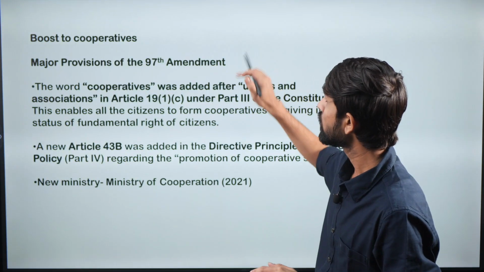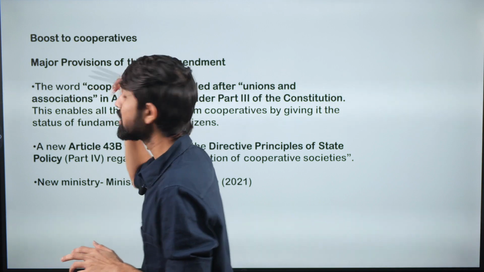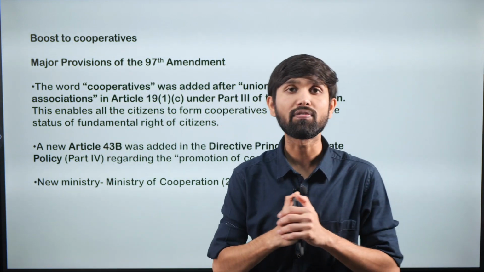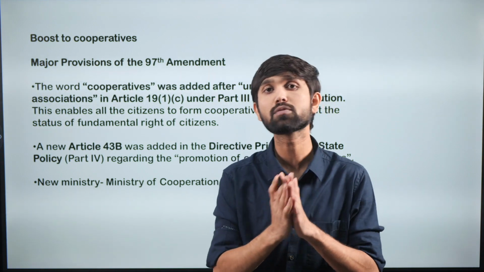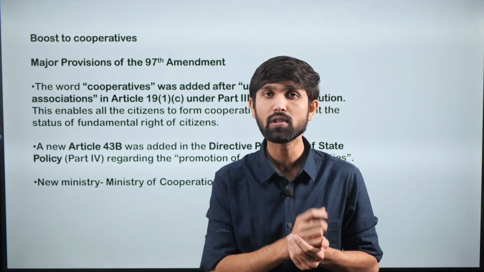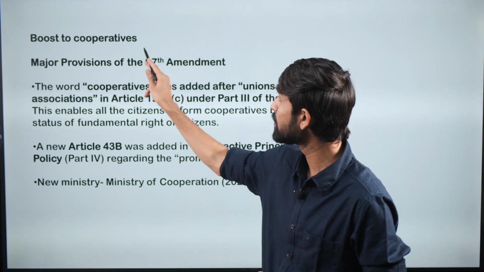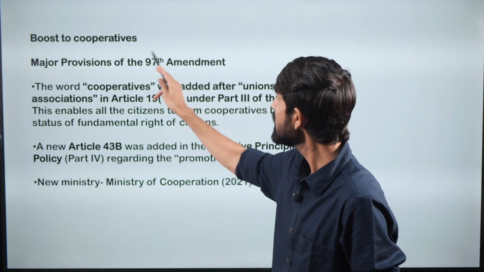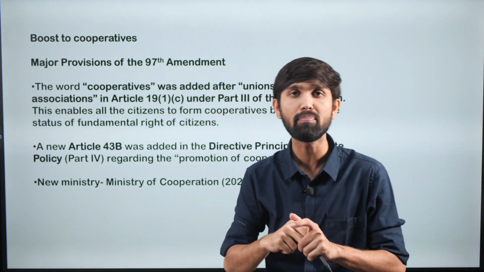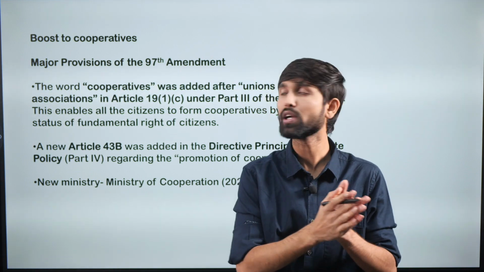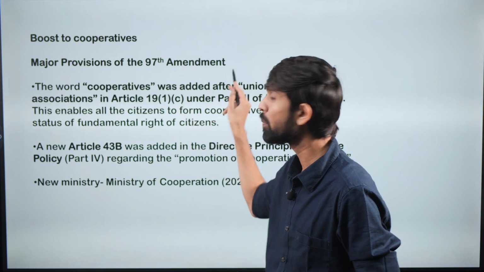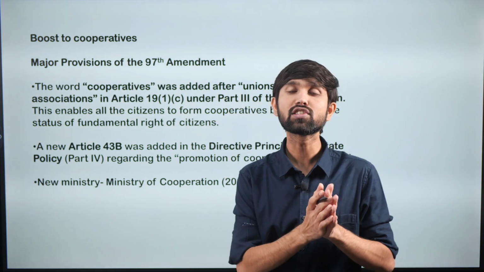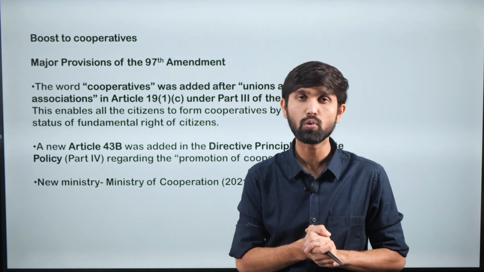Then when we talk about cooperatives' importance, it is also reflected in the major boost that has been given to the cooperatives in recent years by the Indian government. What are some of the boosting measures? The significant one was the 97th constitutional amendment, through which the central government, through the parliament, tried to amend the cooperative law in the country and instituted certain measures with respect to cooperatives.